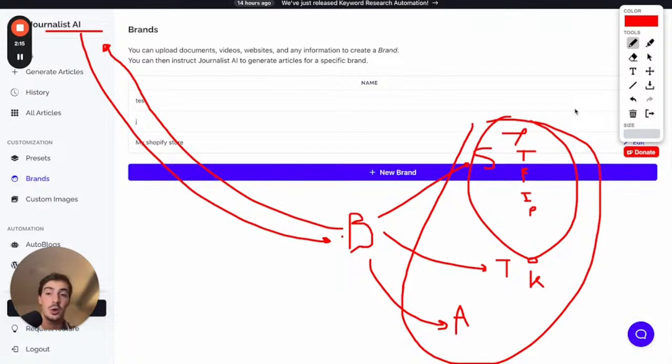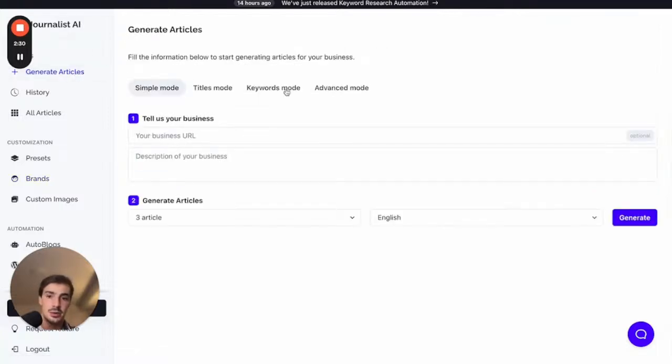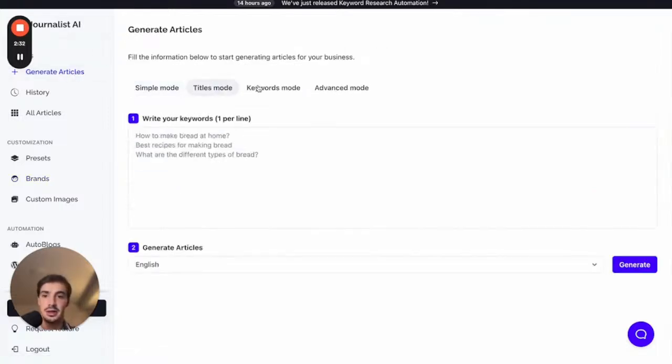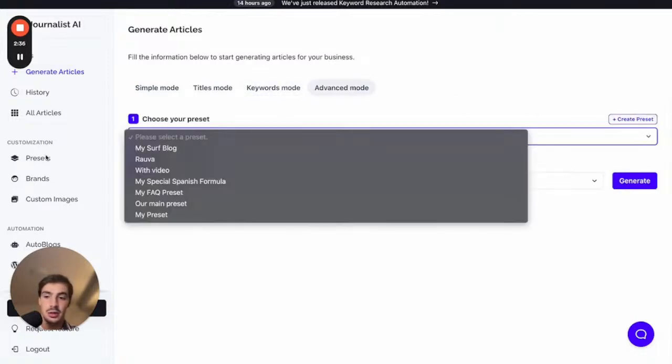Because it has access to all these assets, it knows your brand's ins and outs, right? It knows how your brand speaks, the tone of voice, the images it uses, the mannerisms, right? So it's able to produce brand-tailored content, right? So if you just go here to generate articles, there's a bunch of modes, right? You should go for the advanced mode, right? Because these are simple, title and keyword based. Going to the advanced mode, I won't do this right now, but you have to create a preset.